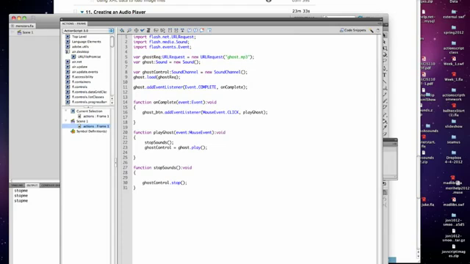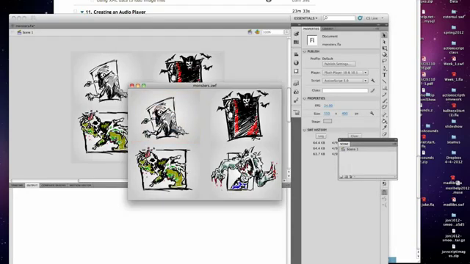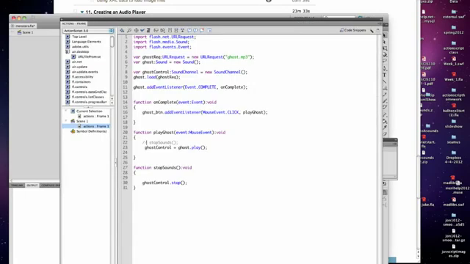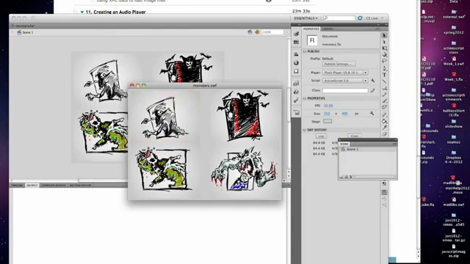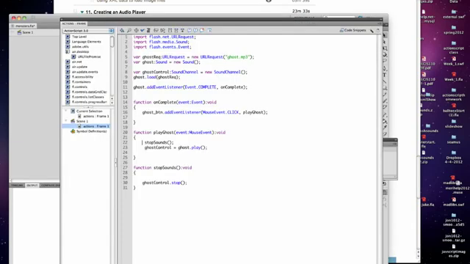When we play, we're going to have it stop the sound. So let me show you what it does without that first. It will keep playing new ones without stopping the previous sound. So we have stop sounds, which is going to have each of my controls in here so that when I run it, it will only play one sound at a time. It will turn all other sounds off first.